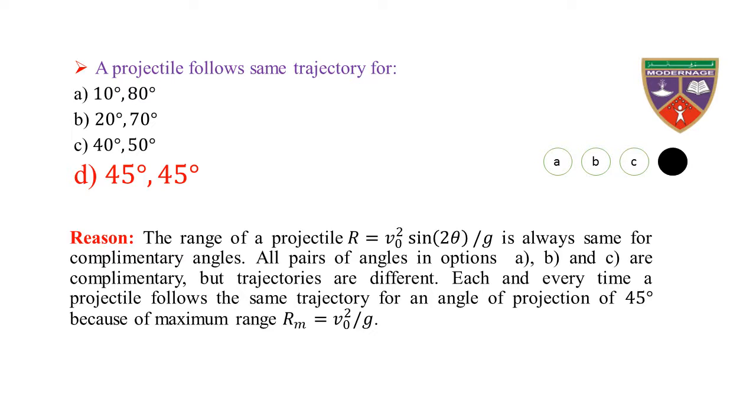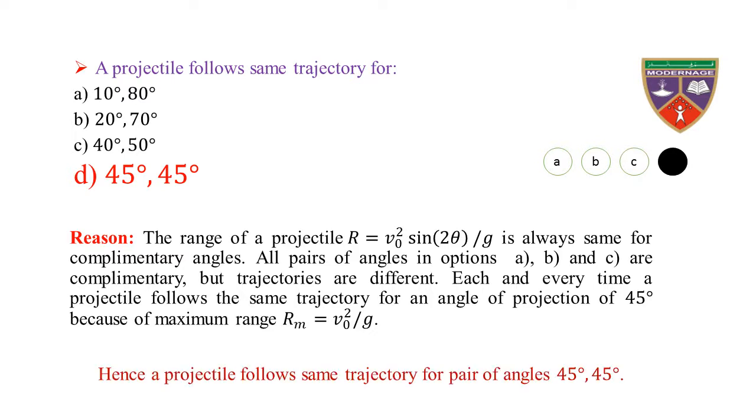A projectile follows the same trajectory for an angle of projection of 45 degree because of maximum range Rm equal to V naught square divided by g. Hence, a projectile follows the same trajectory for the pair of angles 45 degree, 45 degree.